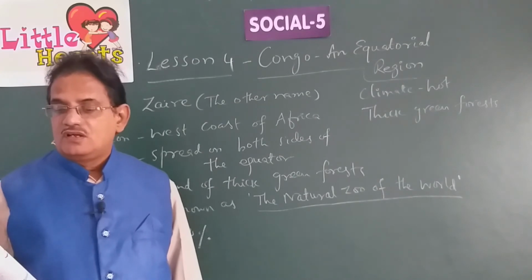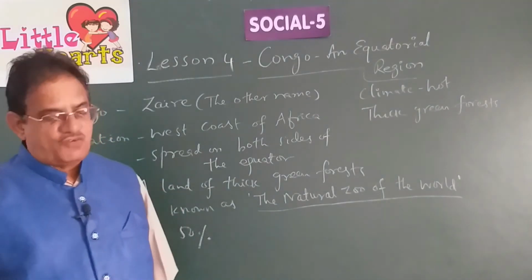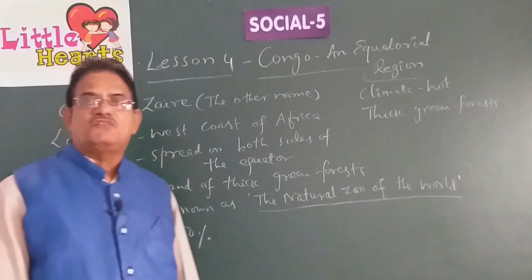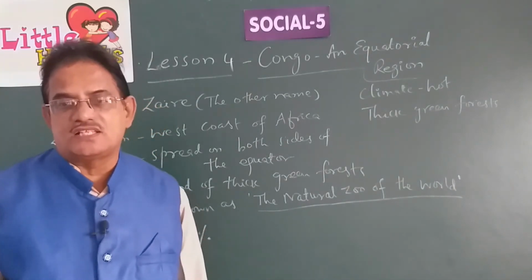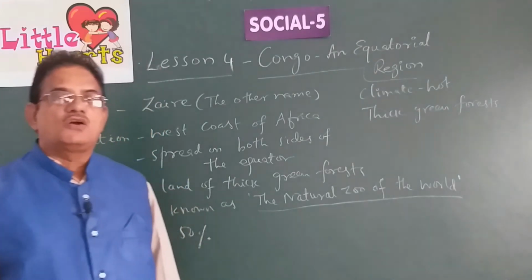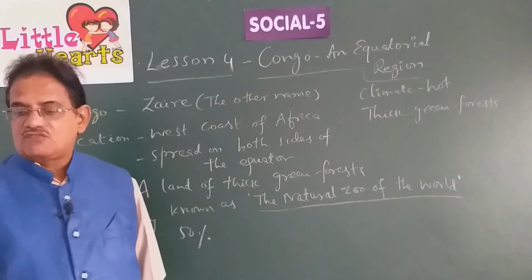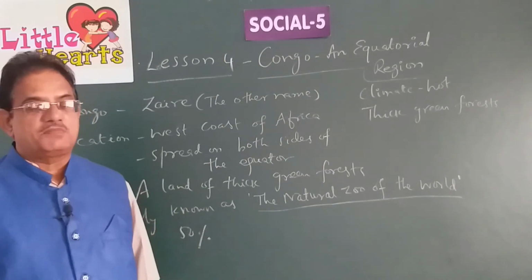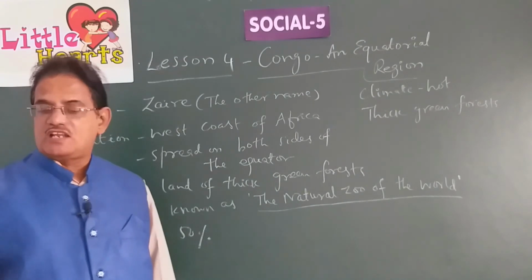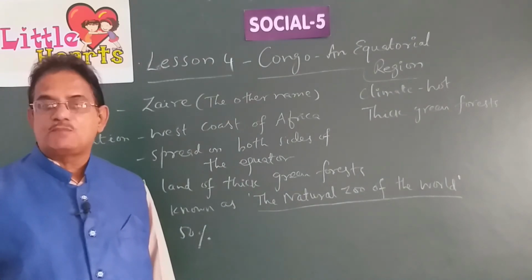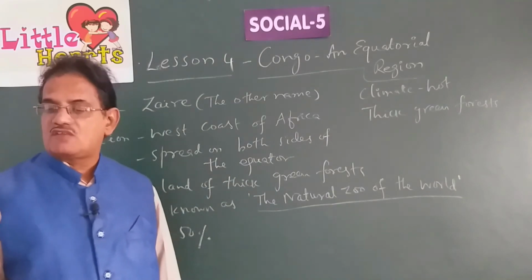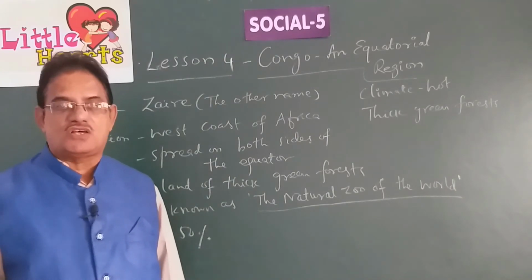Animal life. When there are thick forests, obviously there will be a lot of animals also. A variety of wild as well as other animals and birds are found in the forests of Congo. The thick forests of Congo are the habitat. Habitat means what? Living place, dwelling place of a great variety of animals. Wild animals like hippopotamuses, rhinoceroses, buffaloes and elephants are found in large numbers in these forests.